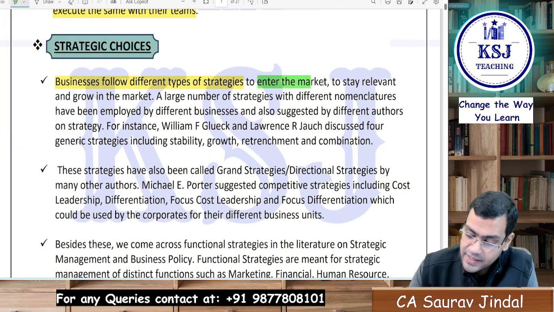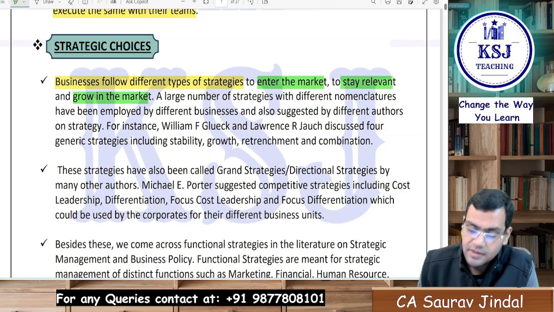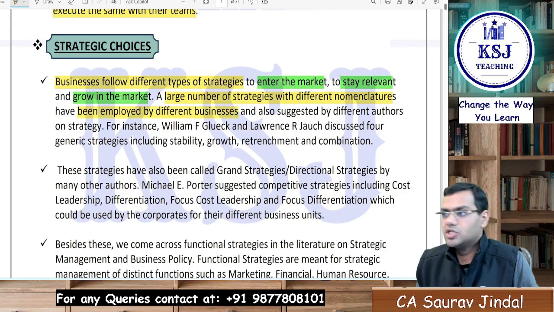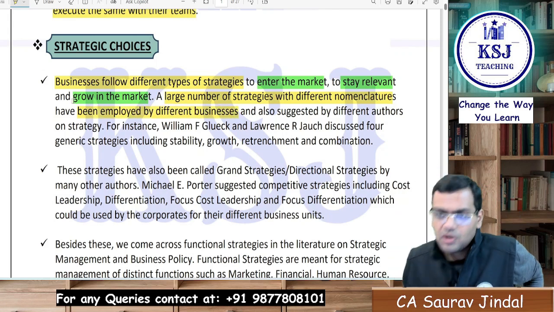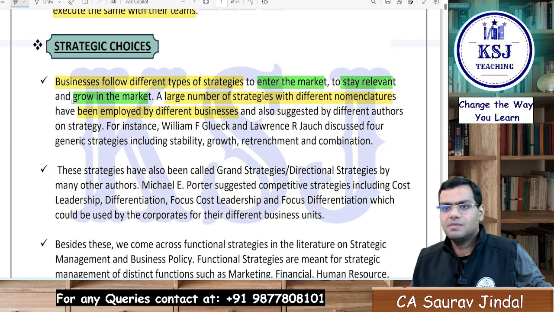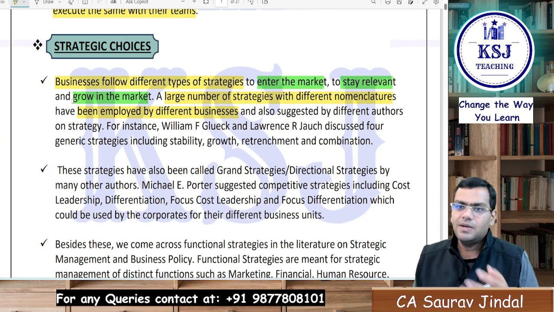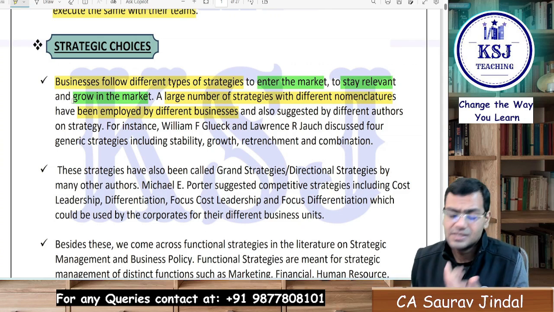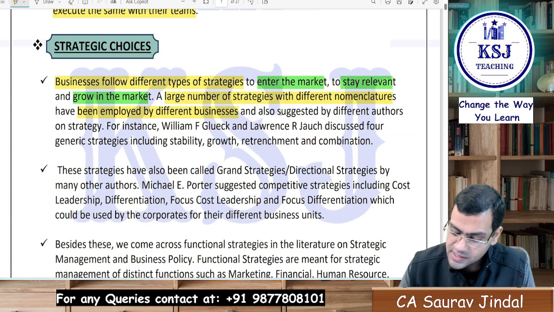One, how to enter the market, to stay relevant in the market and grow in the market, right? A large number of strategies with different nomenclatures have been employed by different businesses. Nomenclature means they have been employing the various strategies under different names. One business employs it with the name ABC, another applies it in the name of DEF. So the same strategies with different nomenclatures, different businesses have been following, and also suggested by the different